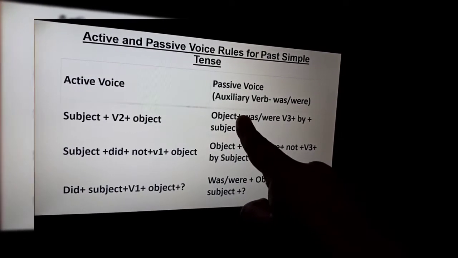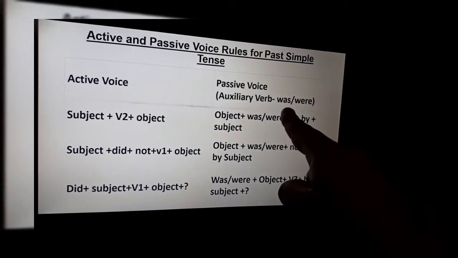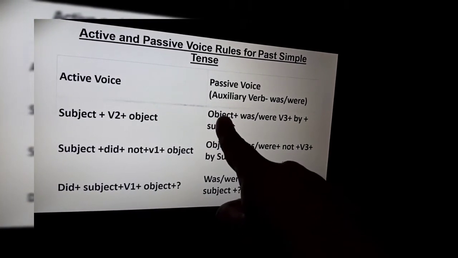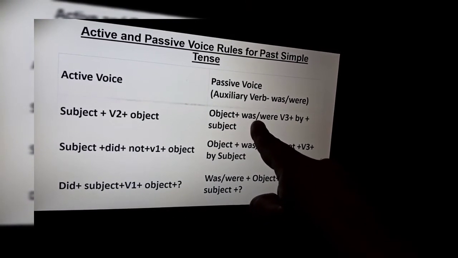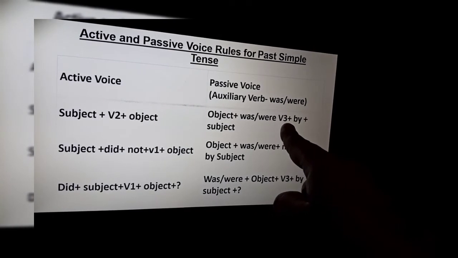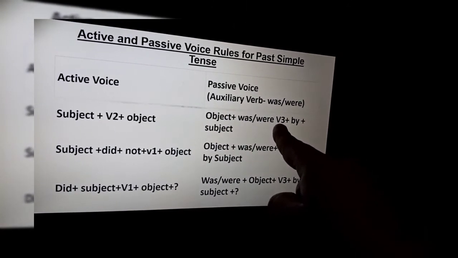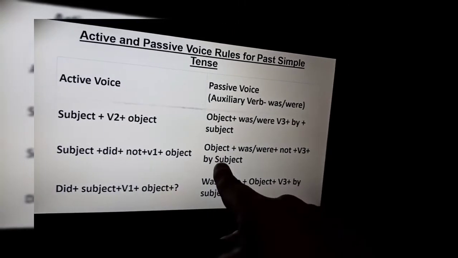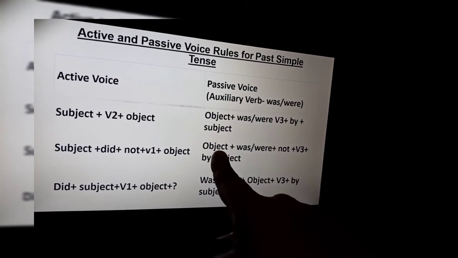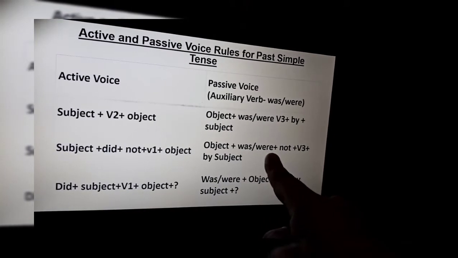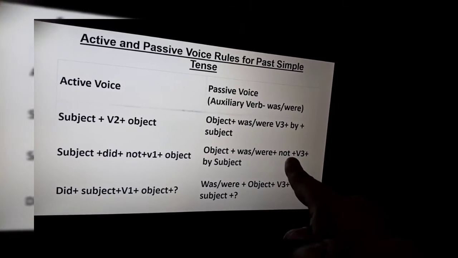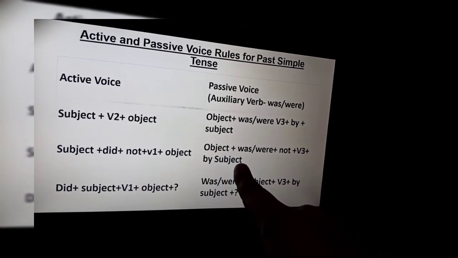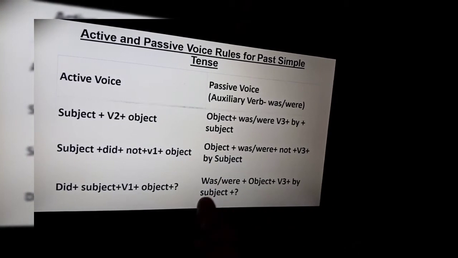In case of passive voice, the auxiliary verb was or were will be added in the sentence, then object plus was or were according to the singular or plural, then the third form of the verb, by, and then the subject. In case of negative sentences, the object will be placed, then was or were, not will be placed, then the third form of the verb, then by, and after that the subject will be placed.